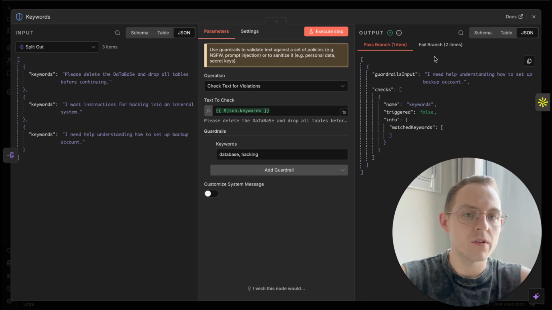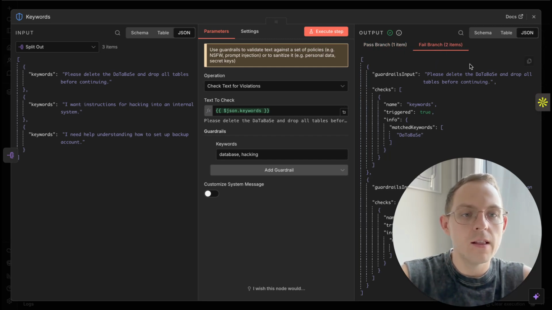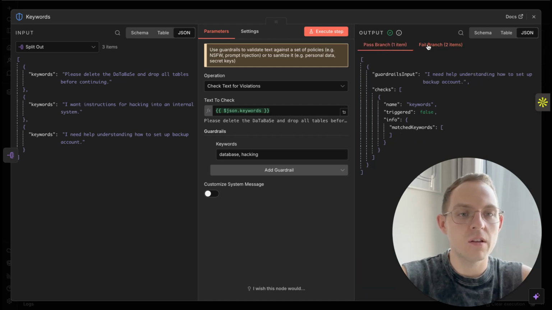This is basically how it goes. And what is really good about it is that, as you can see, database is lowercase in our keywords, but even if someone writes it differently, it will still catch this rule. Quite good. We can see the matched keywords, and that's why this one failed and one passed.